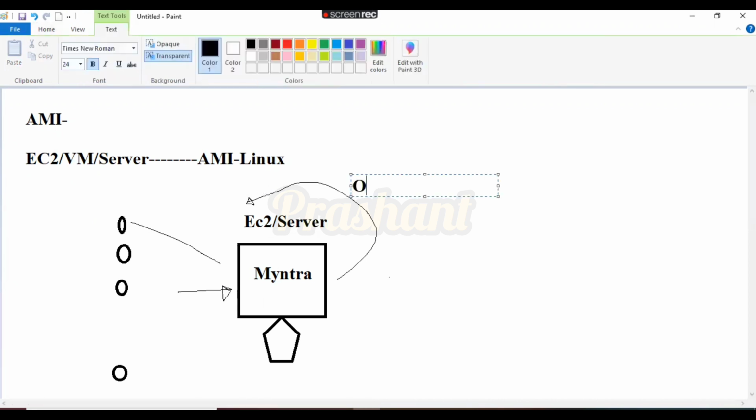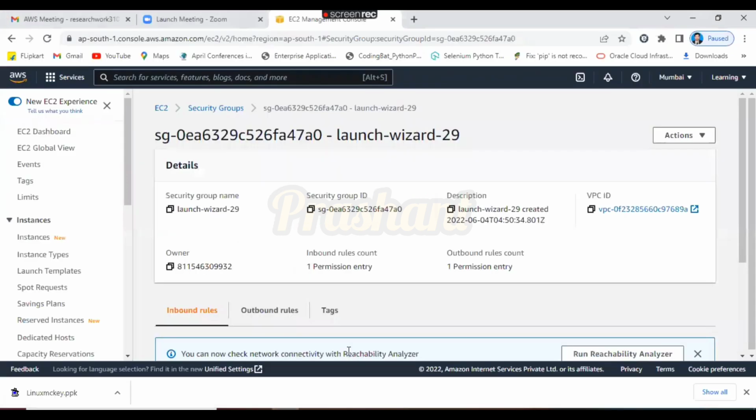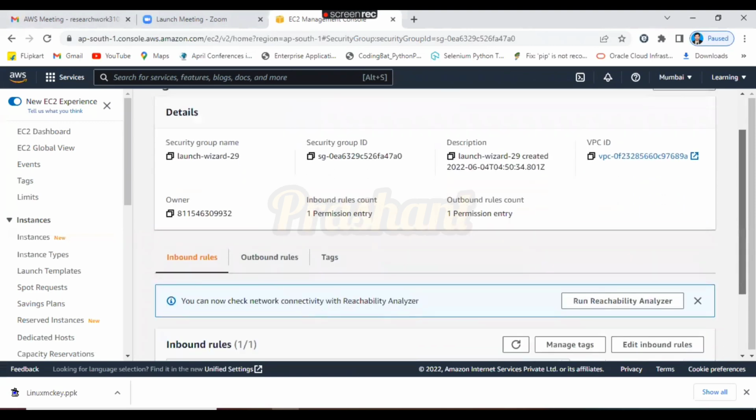So there are two types of rules: the first is inbound and the second is outbound. This is the inbound rule and this is the outbound rule. Means there are two types of traffic, inbound traffic and outbound traffic, and accordingly we need to manage two types of rules. Now, if you see here, we clicked on the EC2 instances, selected our EC2 instance, clicked on security, and there was the option security group. We clicked on the security group, and now we are at the security group page. See here. Scroll down.